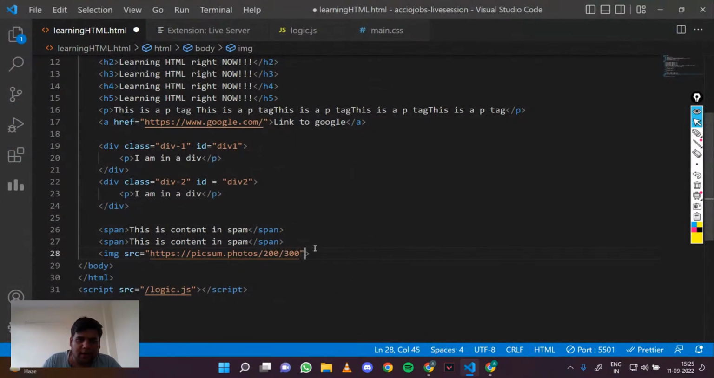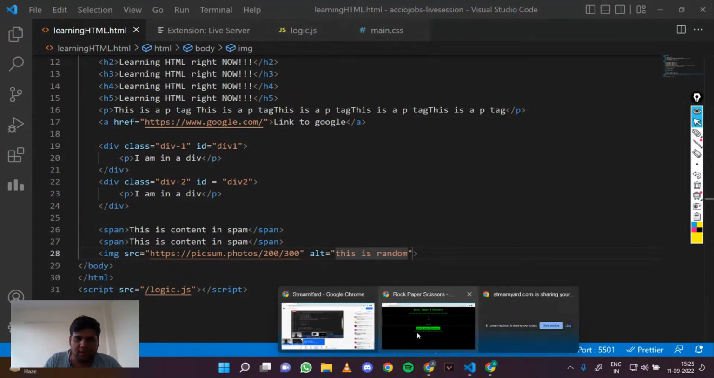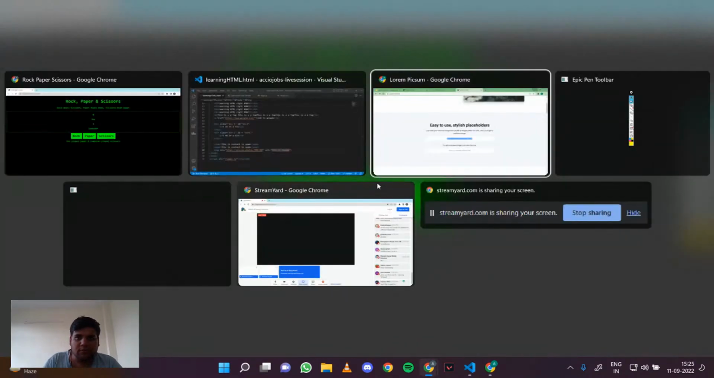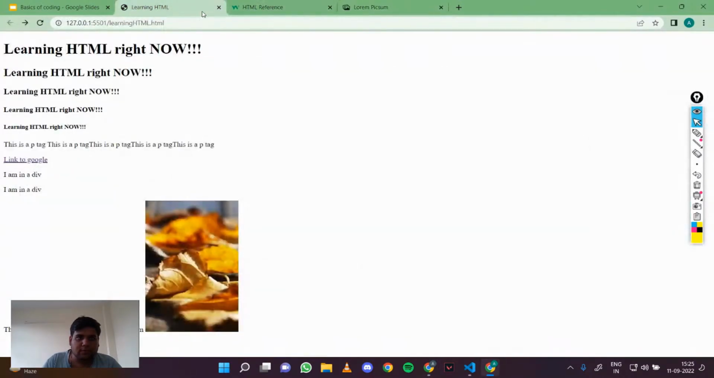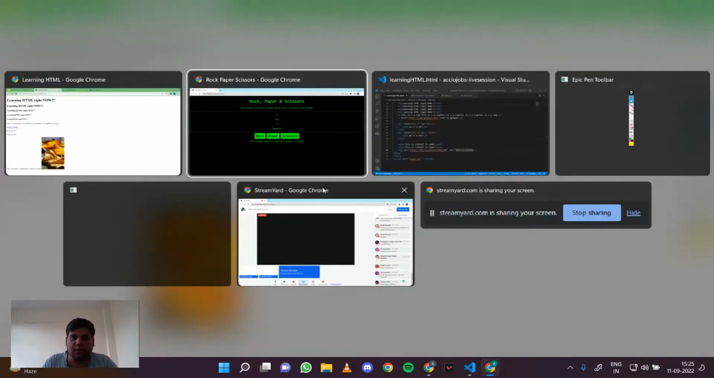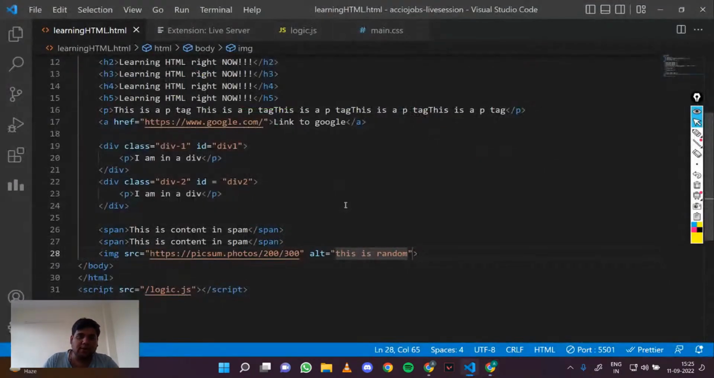We also need to give an alt. Basically, if the image is not being loaded, then this alt text is shown. So we can say this is random, because this is a random image. Now if I go to my page, you can see that we got a random image. So that's how you display images on your web page.